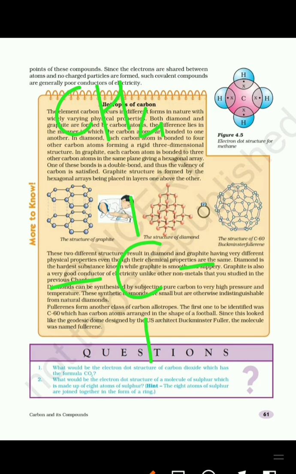To become stable, it requires 4 electrons. So it shares 1 electron of 4 hydrogen atoms, forms single covalent bonds, and this is called methane. This methane is the simplest carbon compound and it is used in biogas and CNG, that is compressed natural gas.